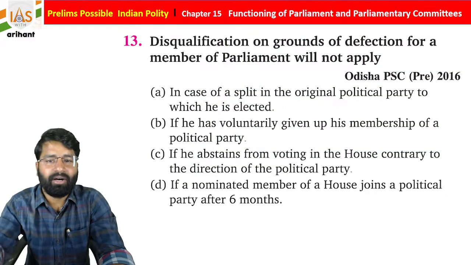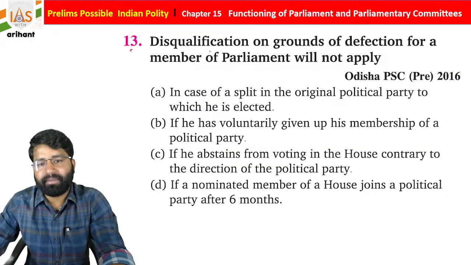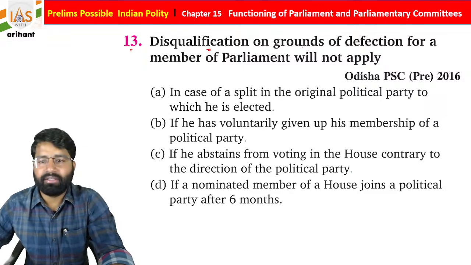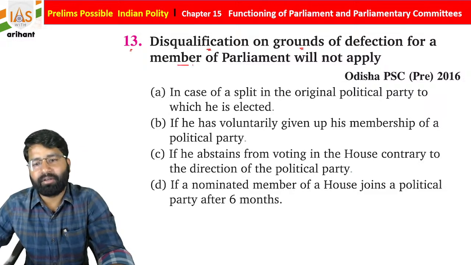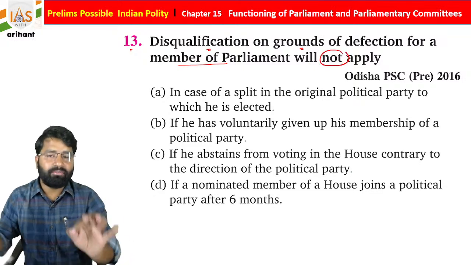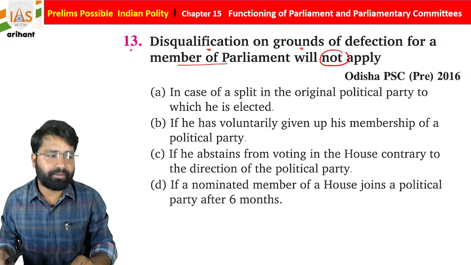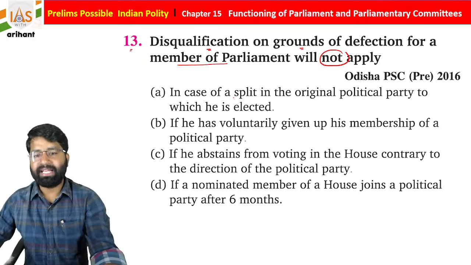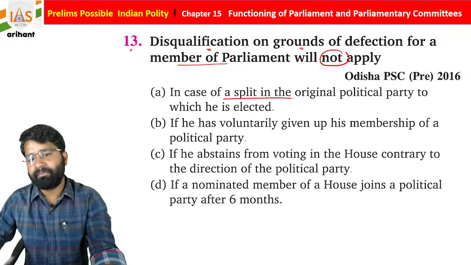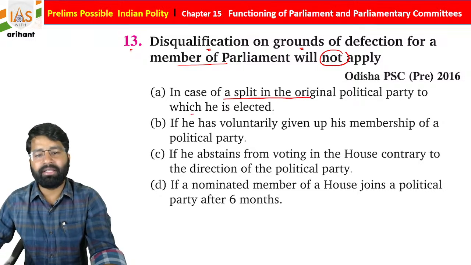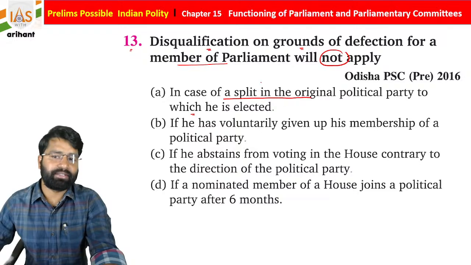Okay, now see question number 13. The disqualification on ground of defection for a member of parliament will not apply. I told you multiple times, whenever you read the question, you have to see the question very carefully. In case of a split in the original political party where he was elected, it is not applied.